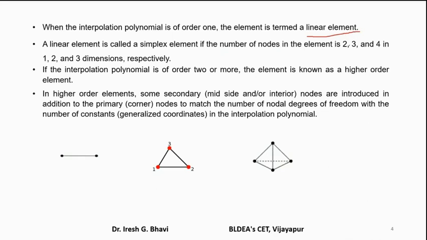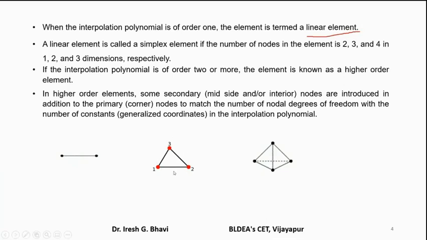A linear element is called a simplex element if the number of nodes in the element is 2, 3, and 4 in 1, 2, and 3 dimensions respectively. Just observe these three figures. These are called linear elements. So this is a linear bar element. This is a linear triangular element, that is in 2 dimensions.